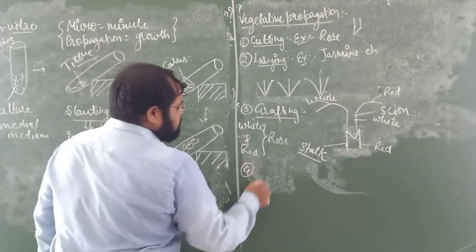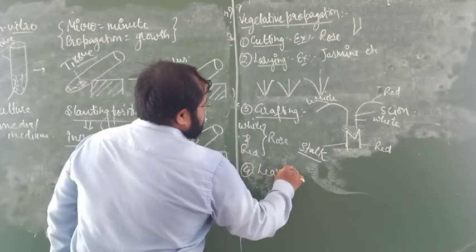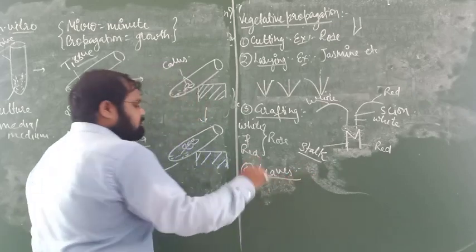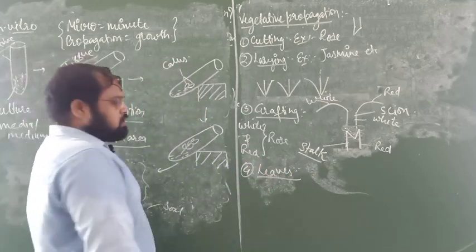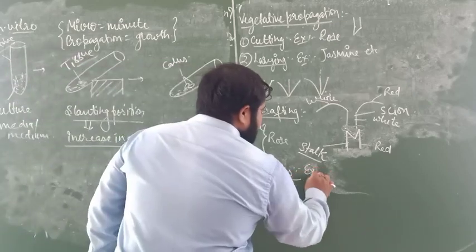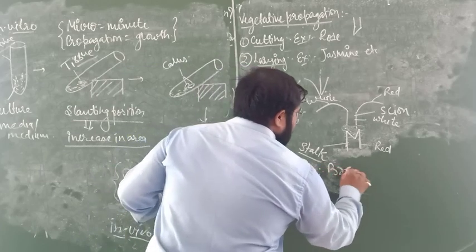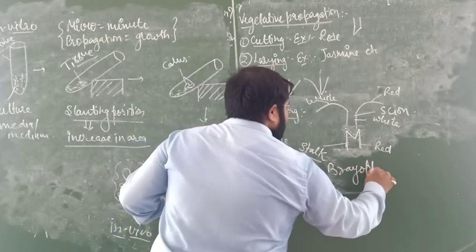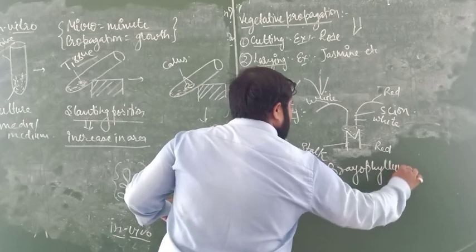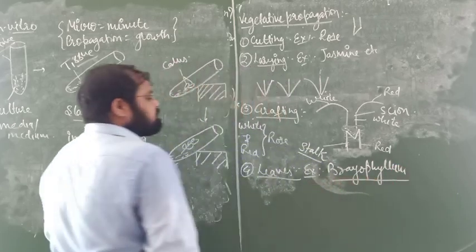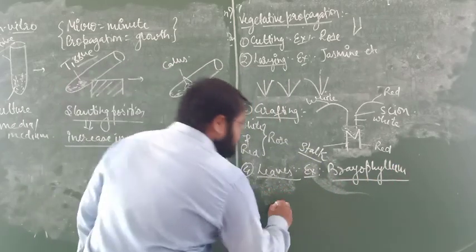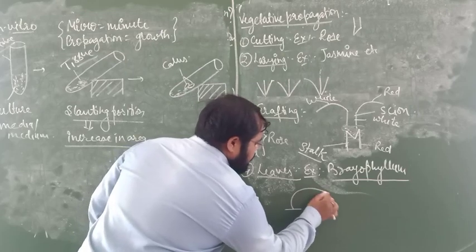Fourth one is most important, that is leaves, because in the examination this question will definitely come. The best example is the bryophyllum leaf. Suppose this is the bryophyllum leaf.